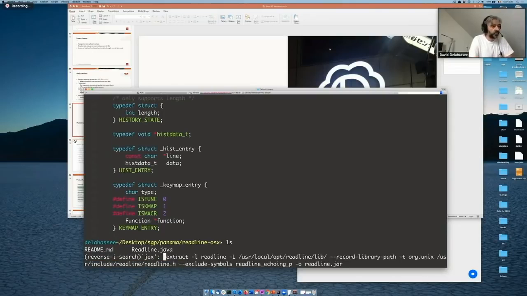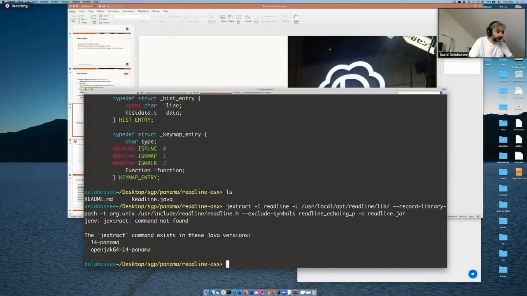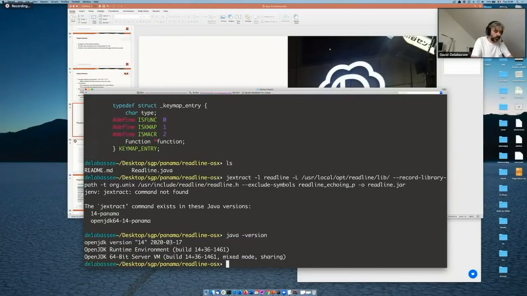So I'm going to use this gextract tool. I specify here the path of the readline library, and this is the path of the header file that we want to extract. And what I want is for the outcome to be in that jar file. Obviously, I'm not on the right version. I'm on 14 and I need to switch.